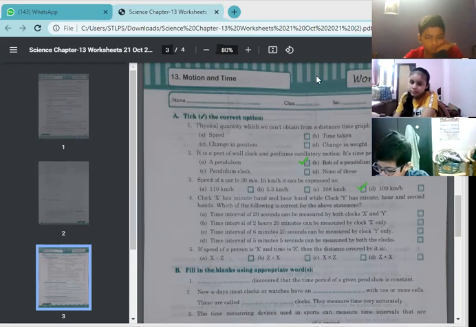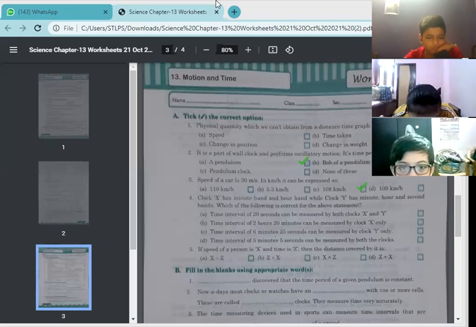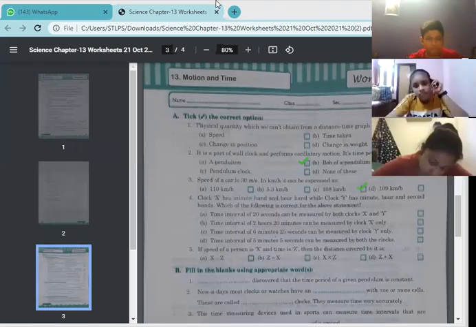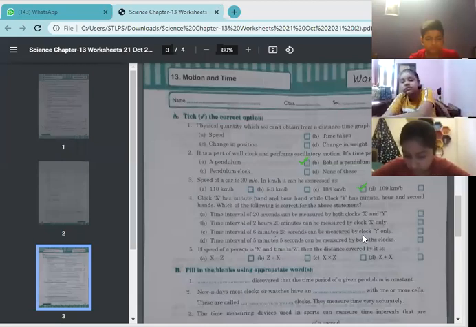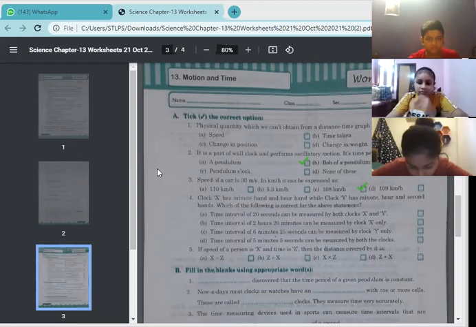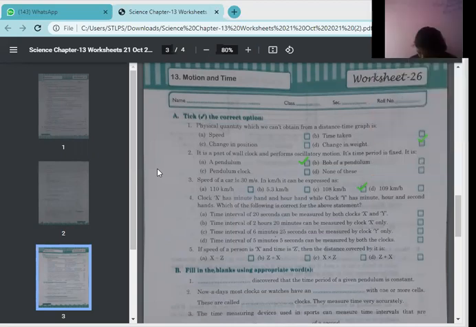Ma'am, can I tell? Yes. Ma'am, C part, time interval of 6 minutes 25 seconds can be measured by clock Y only. Okay. Which answer is true for it? Raise your hand. Question 4.